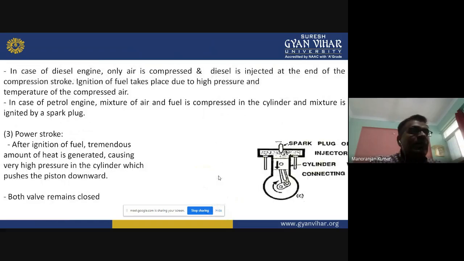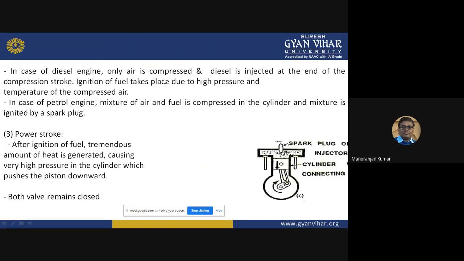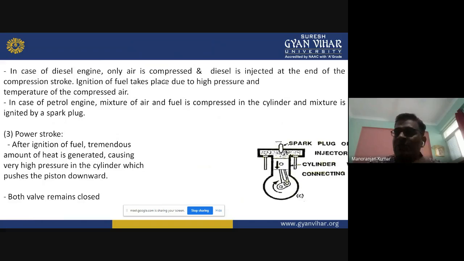Now in the compression stroke, in the case of a diesel engine, only air is compressed, because only air has come through the inlet valve. Only air is compressed, and diesel is injected at the end of the compression stroke, when the piston reaches the top dead center.